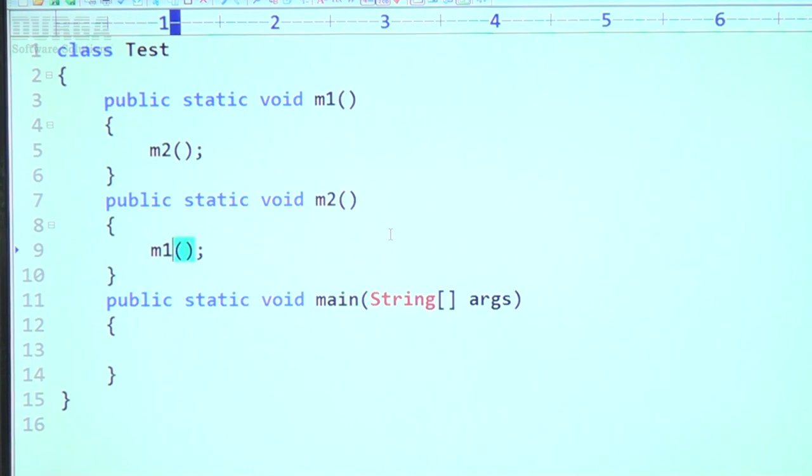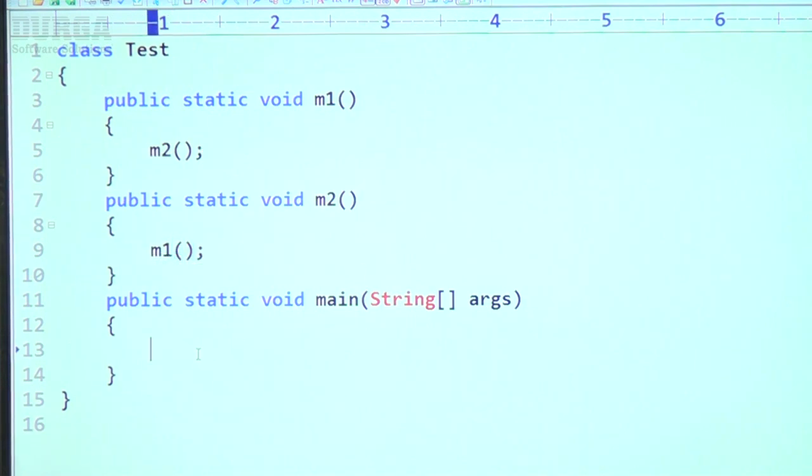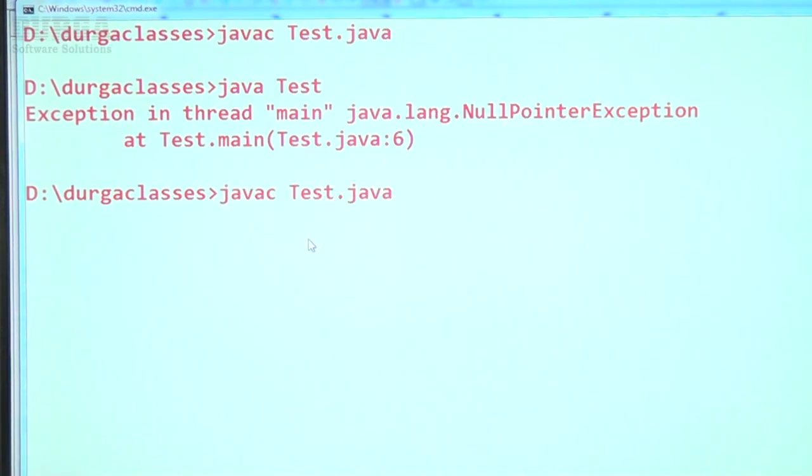So m1 calls m2, m2 calls m1. It is recursive, sir. Now in main I just want to call m1.